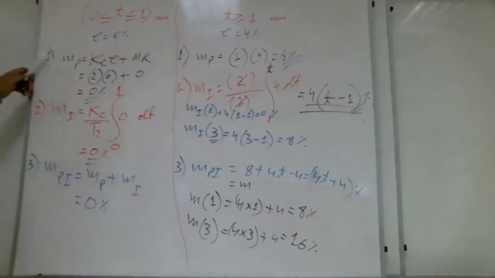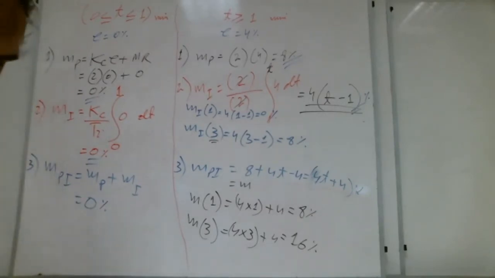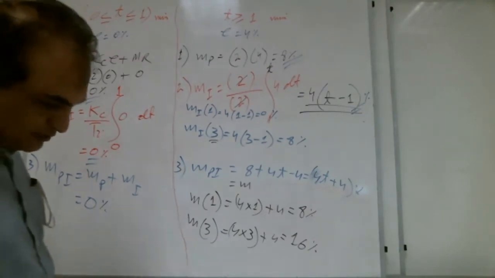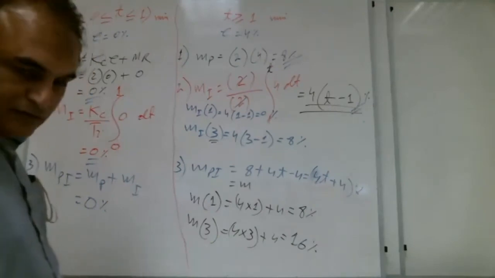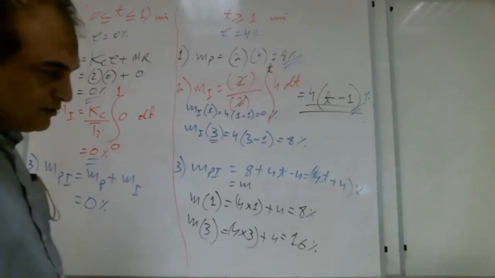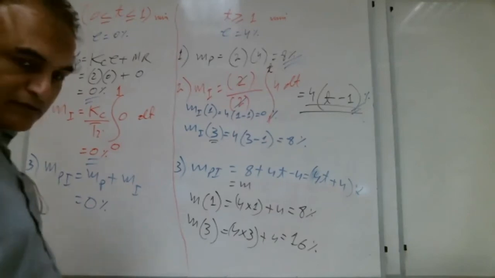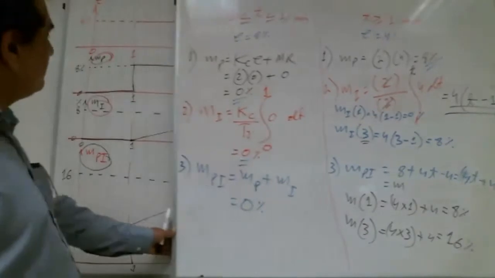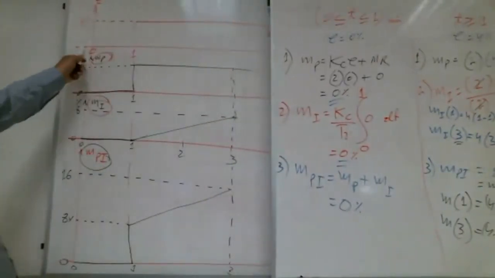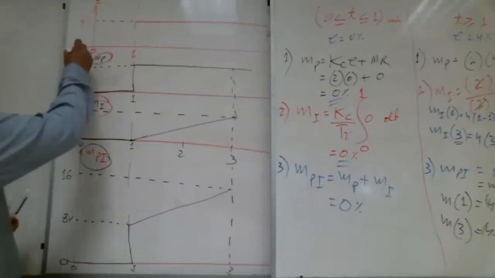Always the first step is the output due to proportional action. A student asks why, if t is between 0 and 1, the error is 0. See here, that's what is given. Error is 0 here and 4 here.